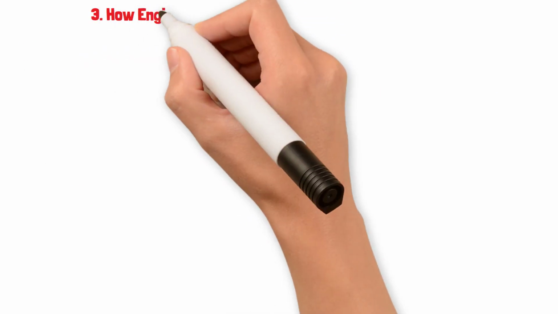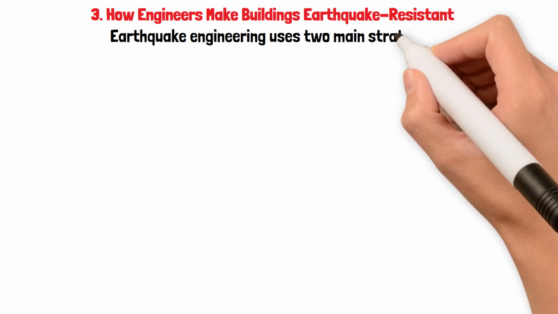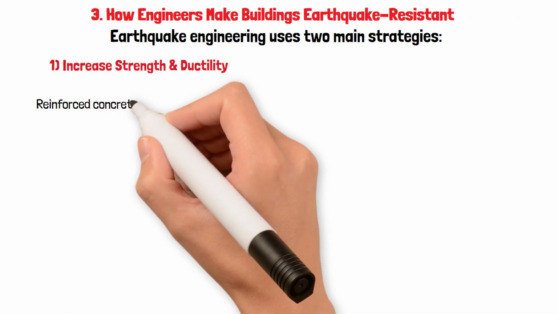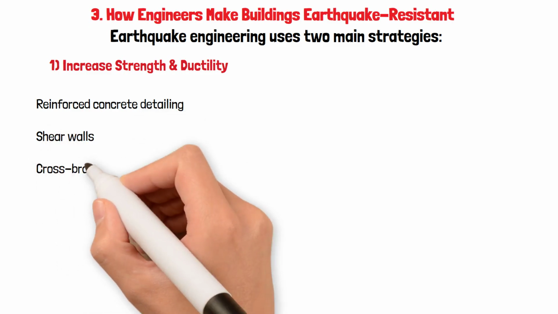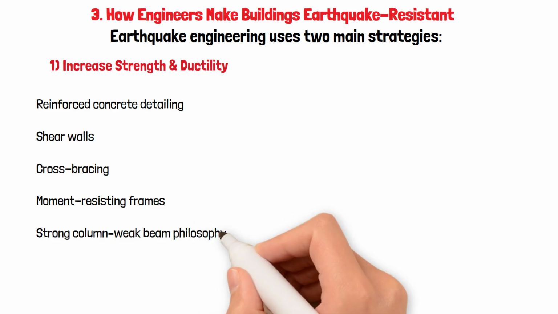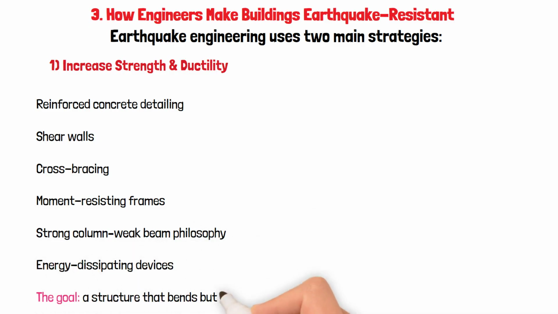How engineers make buildings earthquake resistant. Earthquake engineering uses two main strategies. 1. Increased strength and ductility. Reinforced concrete detailing, shear walls, cross-bracing, moment-resisting frames, strong column, weak beam philosophy. Energy dissipating devices. The goal, a structure that bends but does not break.